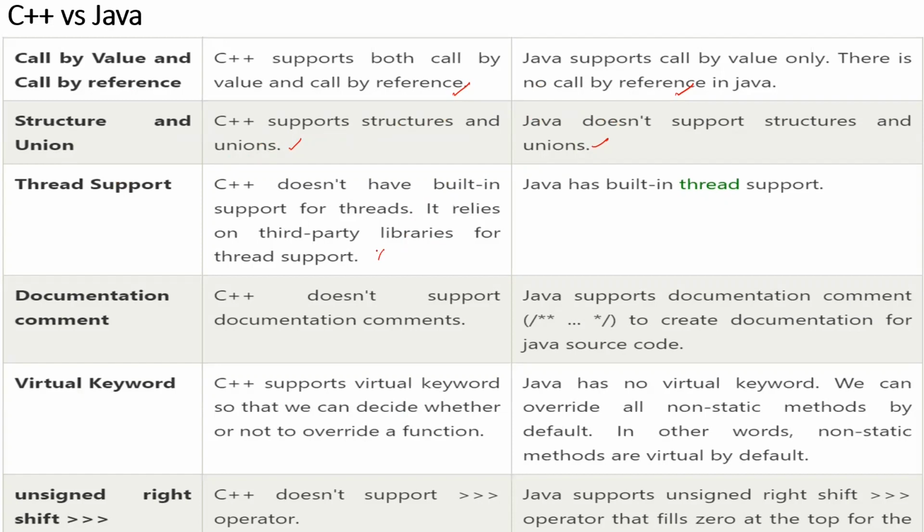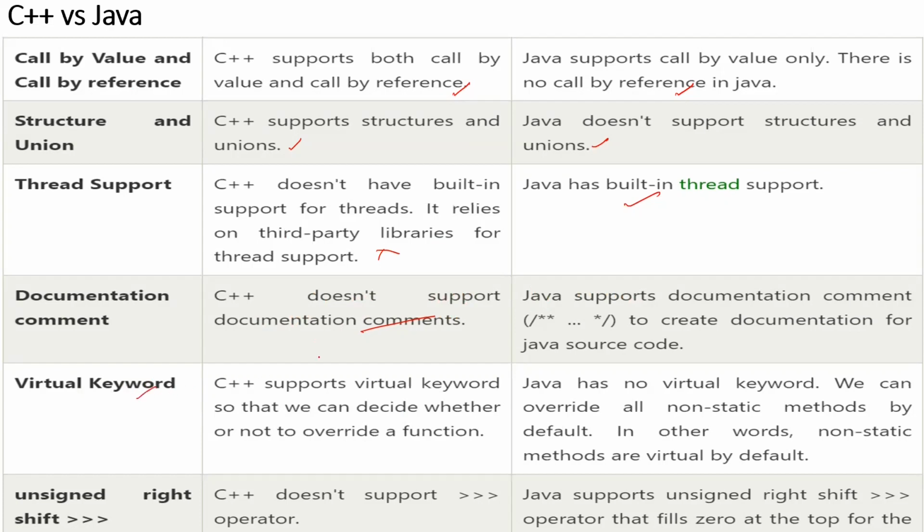Multi-threading is not supported in C++, but Java has built-in thread support. Now, documentation. Generally, we use comments, right? C++ does not support documentation comments, whereas Java supports documentation comments. Fine. So this is all about the differences.